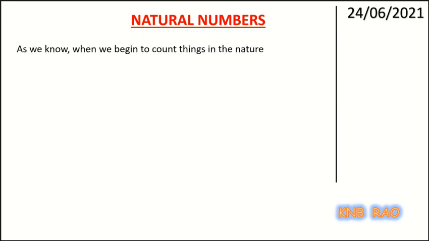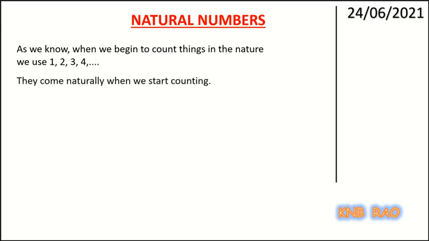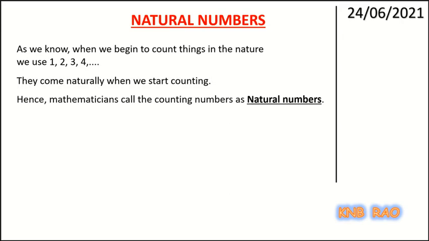As we know, when we begin to count things in nature, we use 1, 2, 3, 4 and so on. So they come naturally when we start counting things in nature. Hence, mathematicians call the counting numbers natural numbers, as we use these counting numbers to count the things in nature.